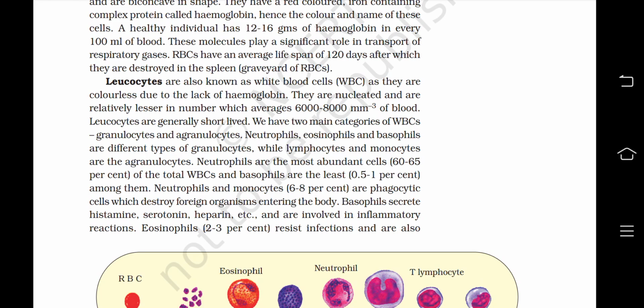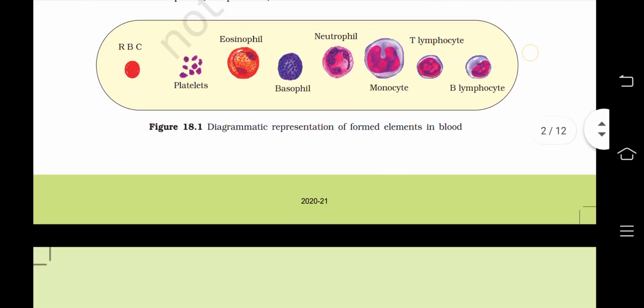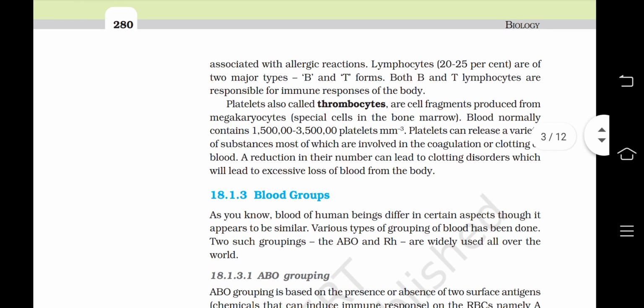Neutrophils are the most abundant cells, 60 to 65% of total WBCs, and basophils are the least, 0.5 to 1% among them. Neutrophils and monocytes, 6 to 8%, are phagocytic cells which destroy foreign organisms entering the body. Basophils secrete histamine, serotonin, heparin, etc., and are involved in inflammatory reactions. Eosinophils, 2 to 3%, resist infections and are also associated with allergic reactions.